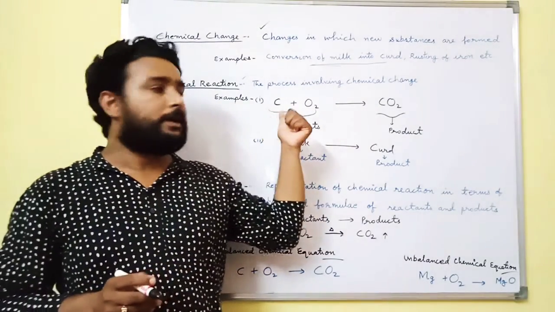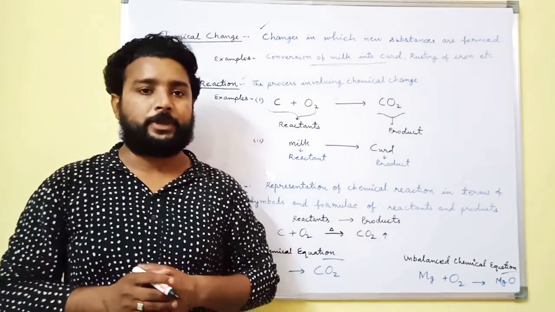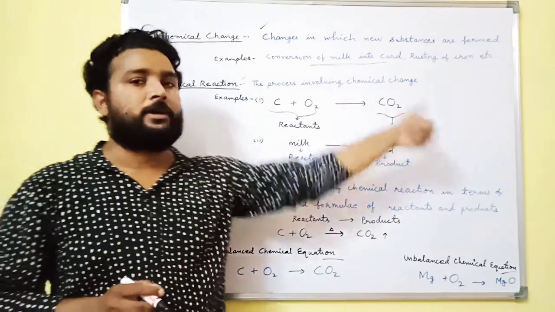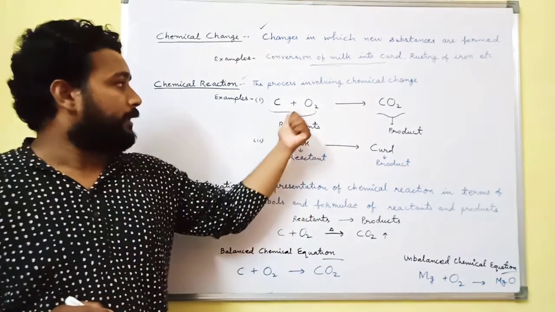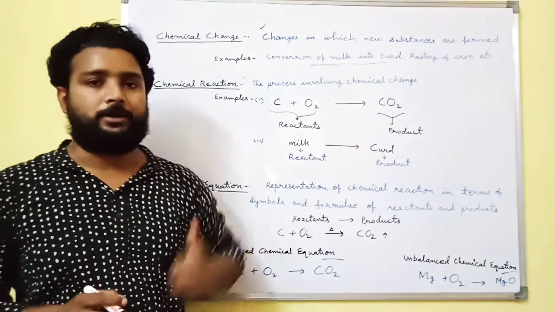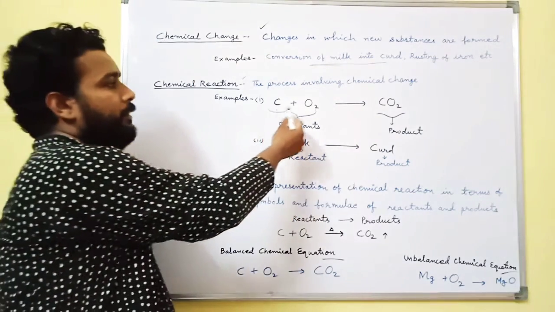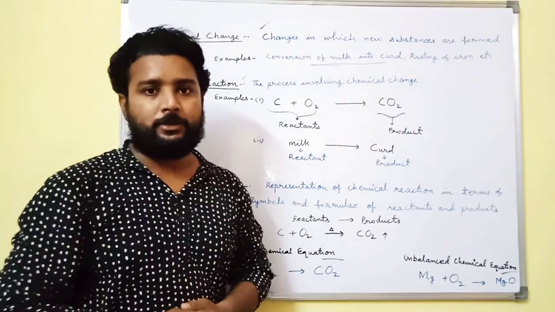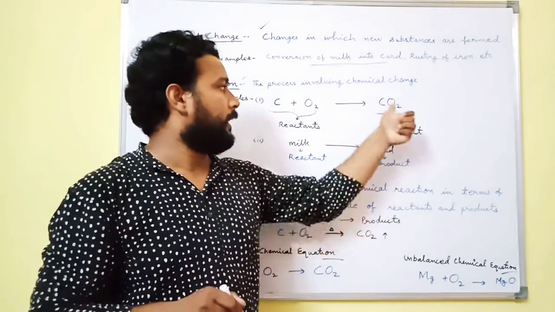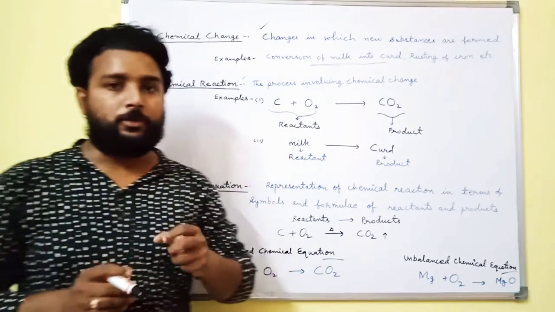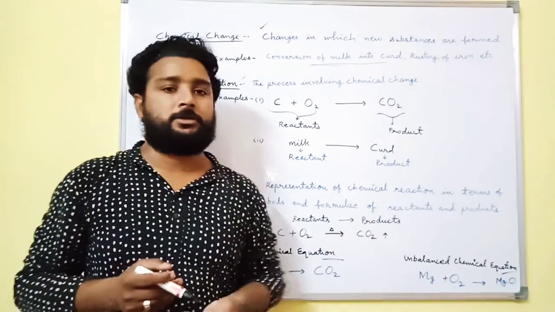Now for example, carbon plus oxygen gives carbon dioxide. In this example, carbon and oxygen both are reactants, and after the chemical change we have carbon dioxide as the product. So what is the definition of reactant, and what is the definition of product?